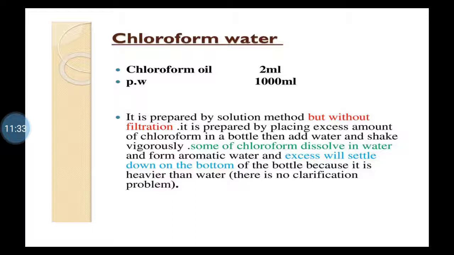Then the other important thing is the formulation table. This is the formula given on your screen: chloroform oil 2 ml, purified water quantity sufficient 1000 ml. That means the formula is one in which 2 ml chloroform oil is present in 1 liter of water. Then other things regarding this you must know: regarding the dose, the category of the preparation, the storage condition, and regarding labeling also I will explain to you.